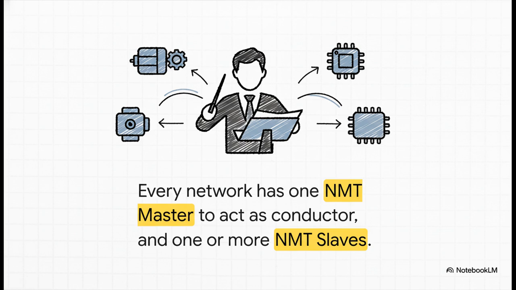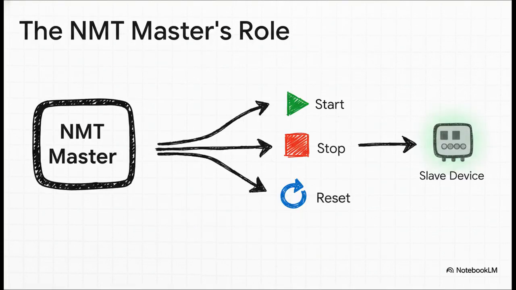All the other devices on the network are known as NMT slaves, and they all listen to the master. The main job of this NMT master, our conductor, is to tell all the other devices what state to be in. As you can see from this diagram, it's pretty straightforward. The master sends out simple commands that tell a slave device when to initialize, when to get ready, when to start working, and when to stop. It's in complete control of the network's rhythm.